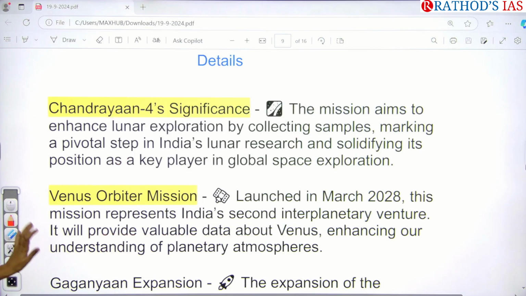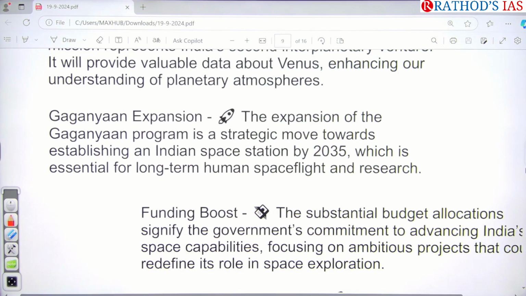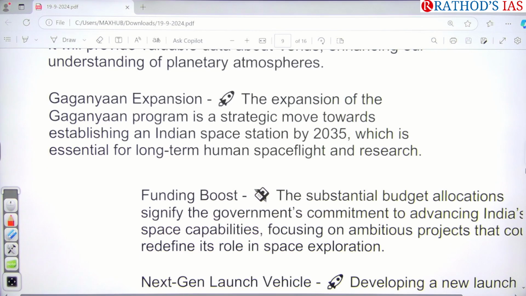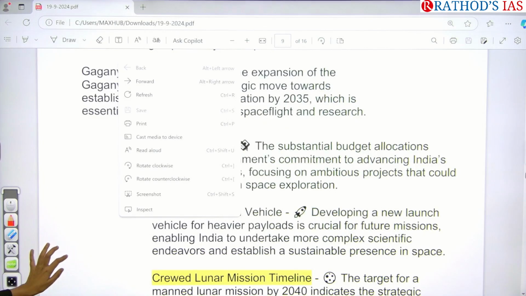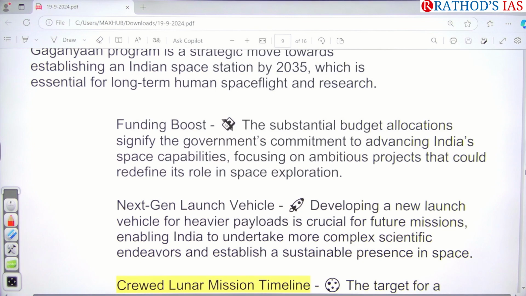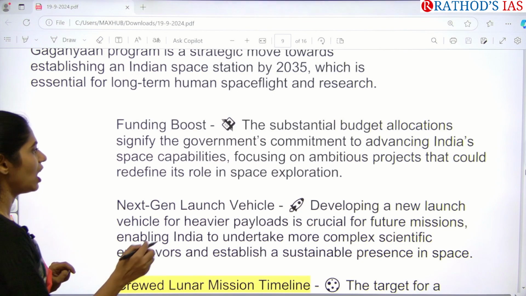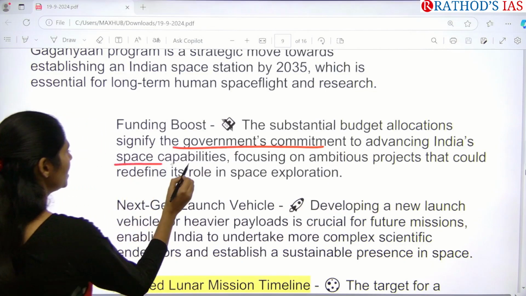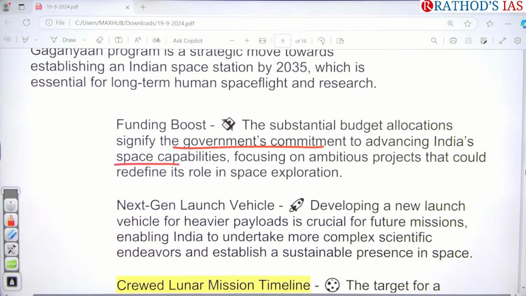And if you're talking about the third important one, they are focusing on the expansion of the Gaganyaan mission. So it is very, very important. Okay. And we are also focusing on establishing our Indian space station by 2035. It is very important for long-term human space flights as well as research in space. And the important problem here is that we need a lot of funds if we want to go for any space exploration. So the government is also committed to advancing India's space capabilities, and we are getting enough funds from the government for our space exploration.